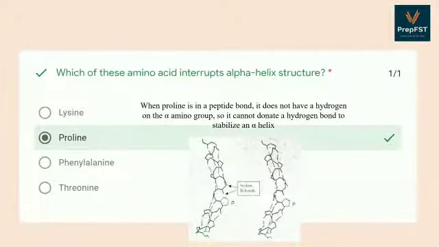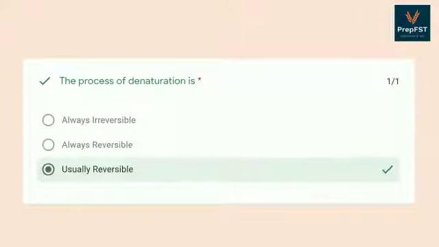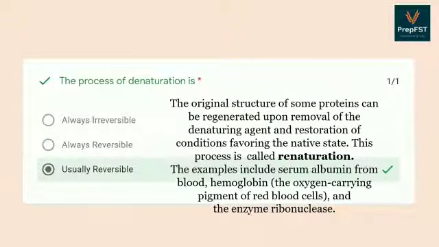Next question, the process of denaturation is, the answer is usually reversible. We all know what is the concept of denaturation. It has been observed that the original structure of some proteins can be regenerated upon the removal of the denaturing agent, which can be heat or acid or anything. And restoration of these conditions can favor the formation of the native state of the protein. Now this entire process is known as renaturation.